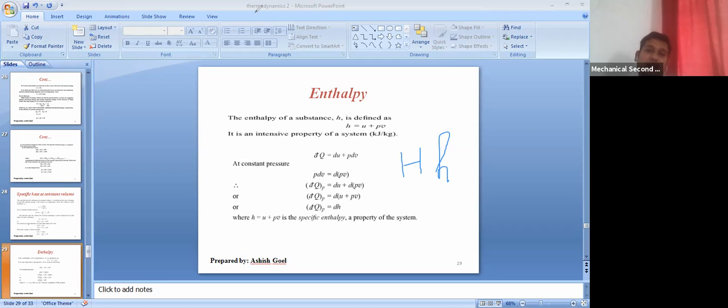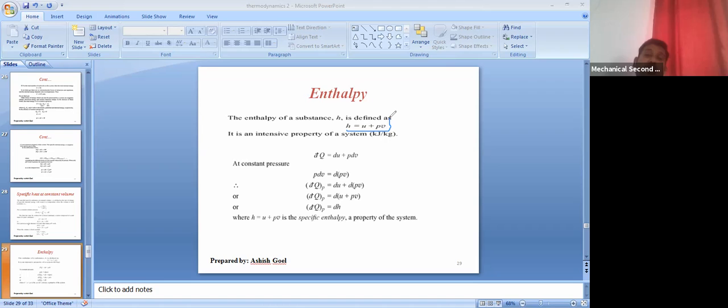So in thermodynamics, most of the calculations that we do are for the specific terms, that is per unit mass. You may see in many places that we have used the small letters. In the numerical also, when we solve, we will find that most of the time we have to deal with specific terms. You can see here H is equal to U plus PV, everything has been written in small letters.